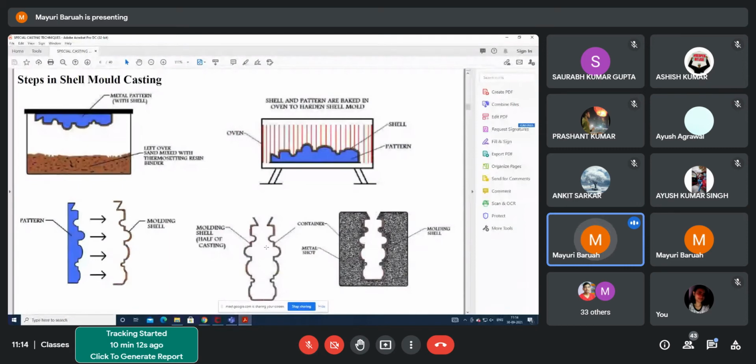Only this sand is utilized for making the mold. If you put the molten material here, it might distort the shape because it is very thin, so it has a liability to distort. So you put some refractory material, some coating, inside it so that it does not get distorted. Thin and complex sections can be easily cast.